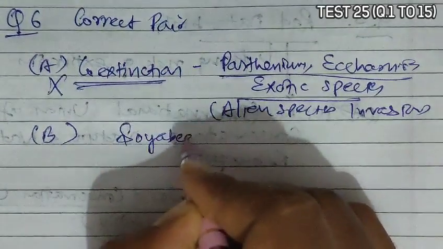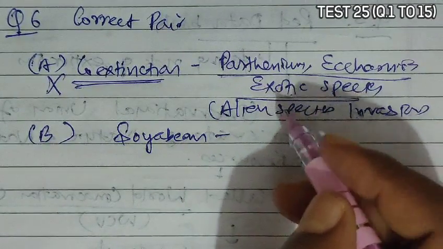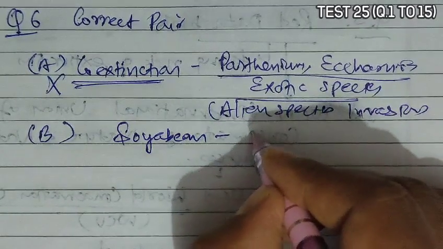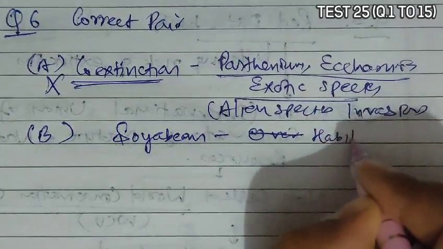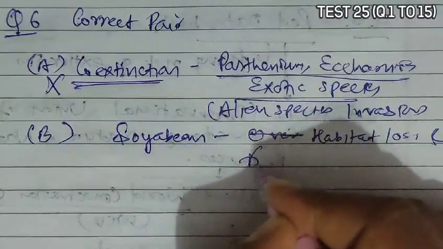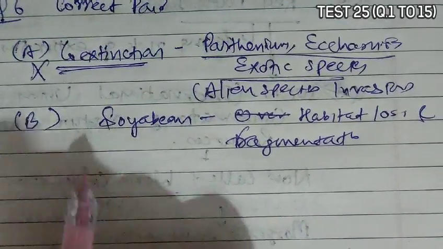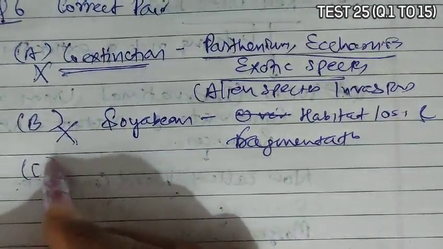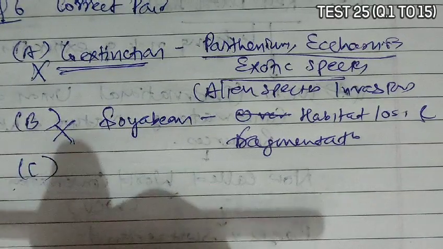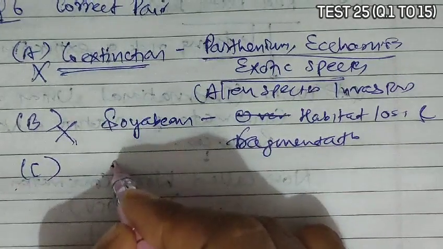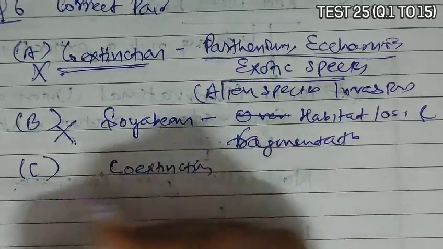Actually, soybean farming was done by removal of the lungs of the planet, that is the Amazonian rainforest. So this is an example of habitat loss and fragmentation, not an example of alien species invasion. Okay, so it is incorrect also. Option C is given as overexploitation, and in front of that, host species and parasitism is given. Actually, when the host species dies, then the parasite will also die. So it is an example of co-extinction, not of overexploitation.